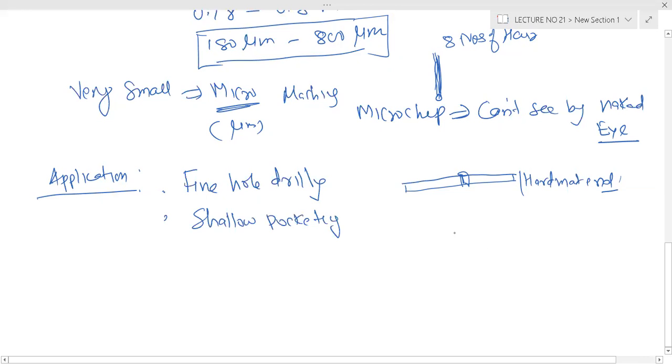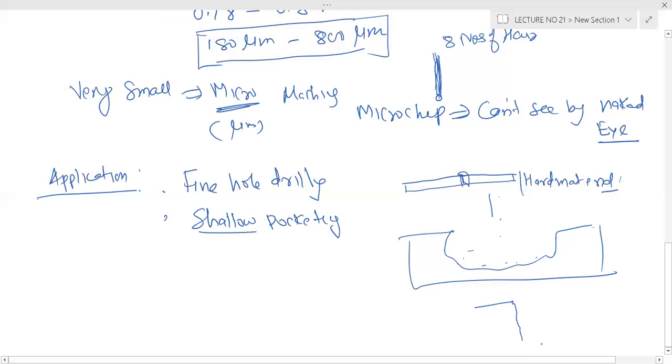Shallow pocketing means if you want to make a pocket like this. You have already studied deep drawing and shallow drawing. If I say deep cavity, it is this, but this is your shallow cavity. So if you want to make a shallow pocketing, this abrasive jet machining will be used.